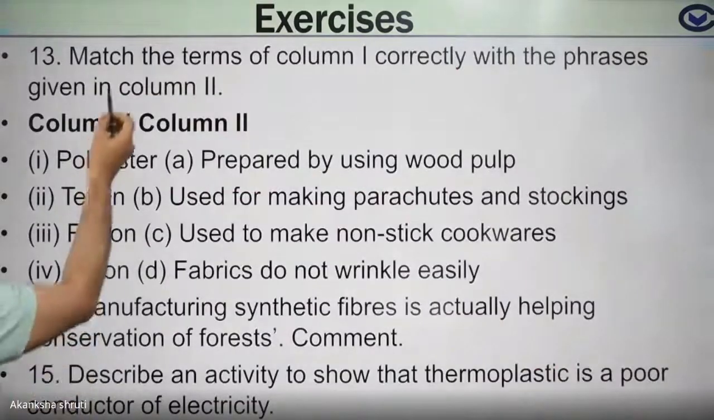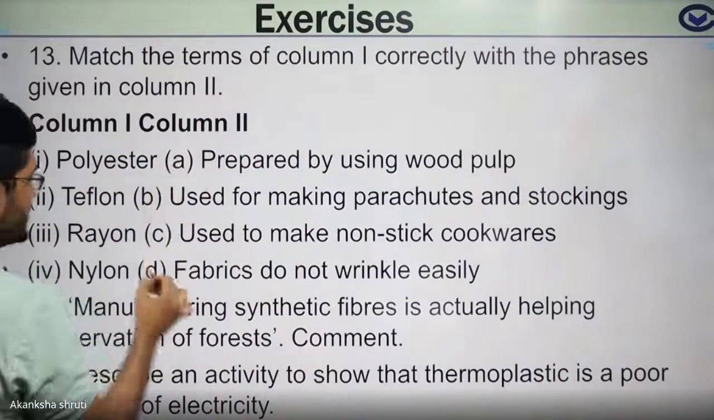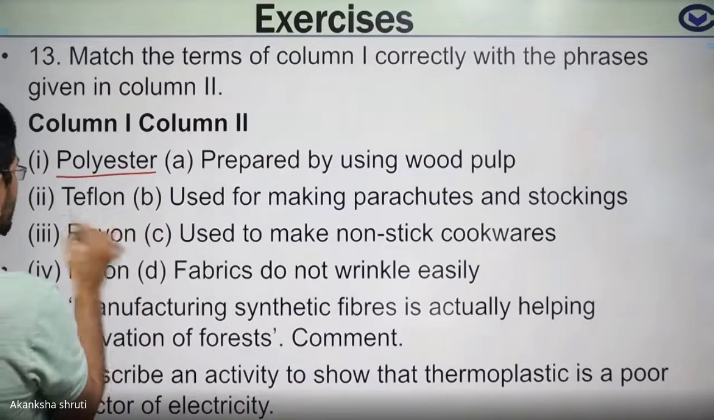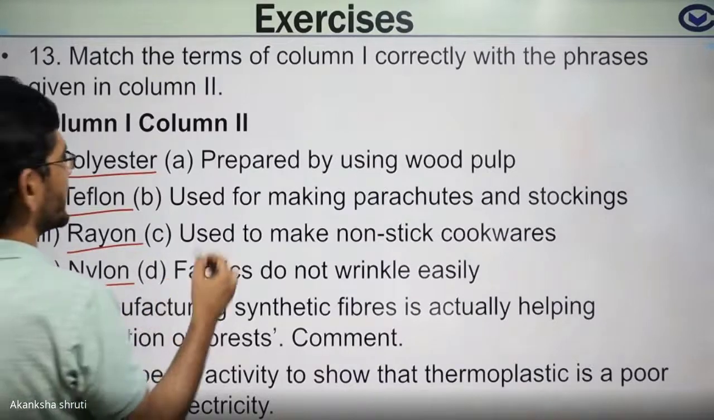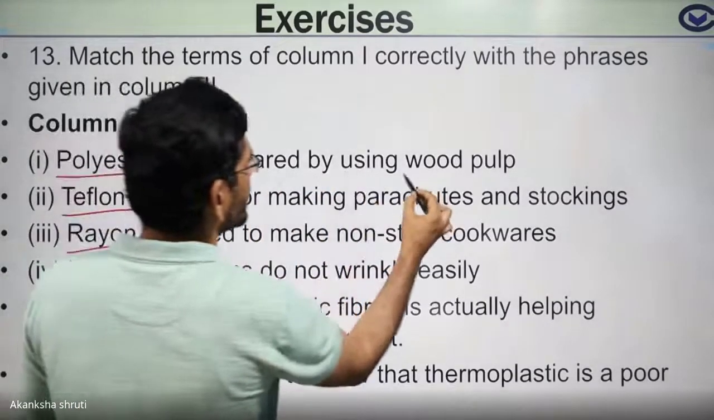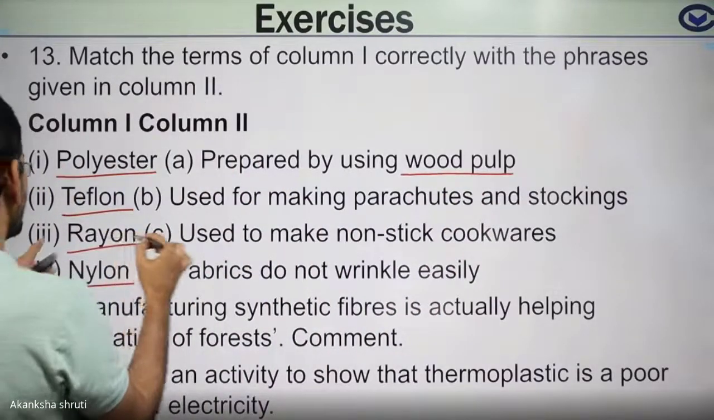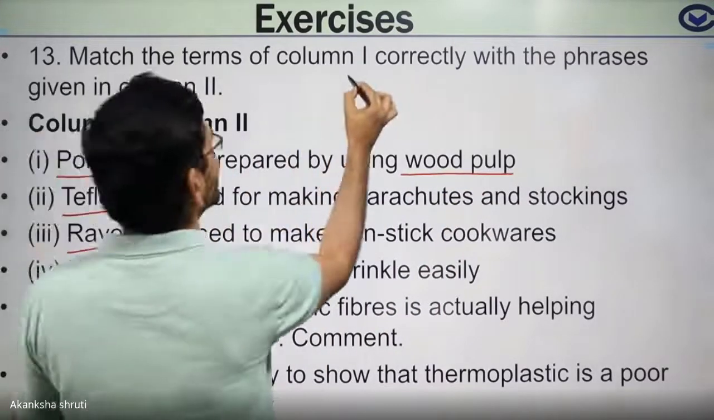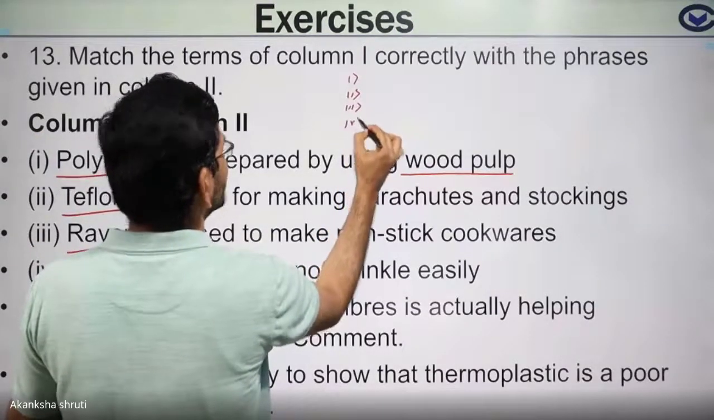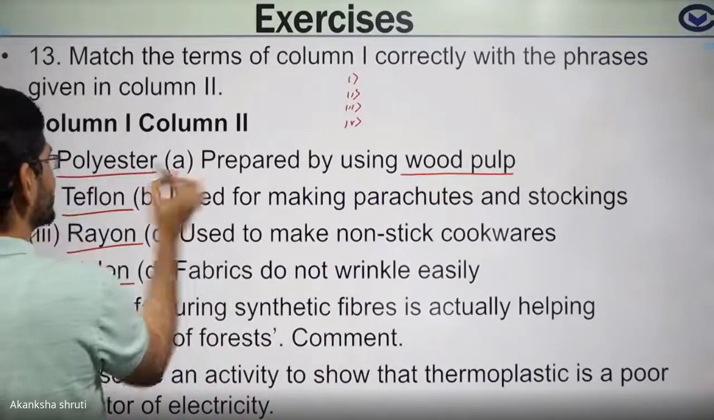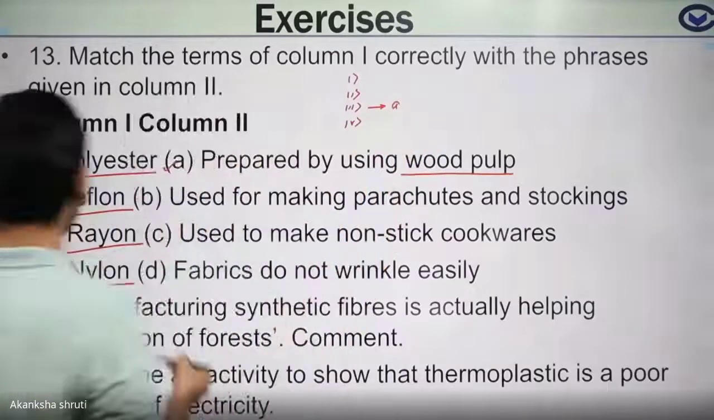Students, coming to question number 13, you have to match the columns. So here 1, 2, 3, 4, A, B, C, D. So polyester, Teflon, rayon, nylon. Which one is used where? So prepared by using wood pulp. We have just learned that this third, rayon, is matching with A. So write this third is our A.